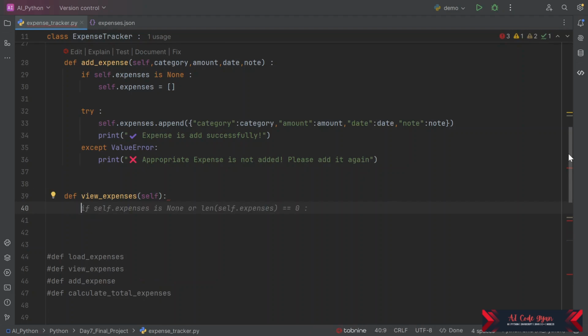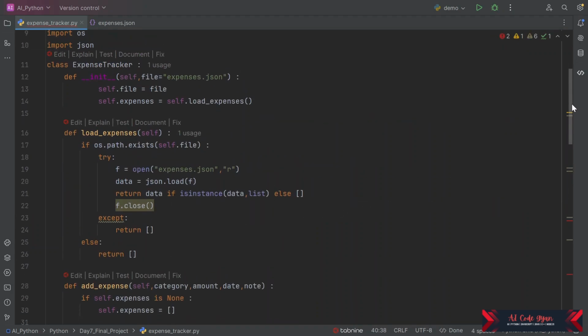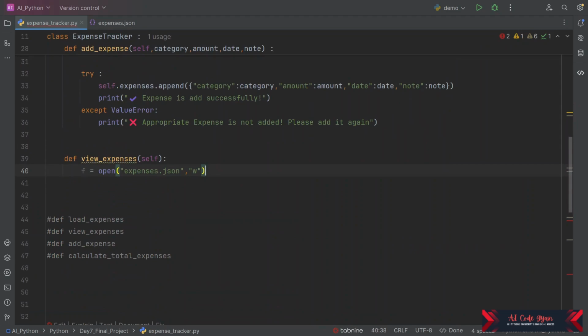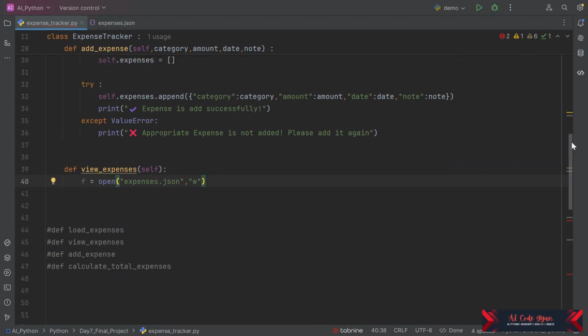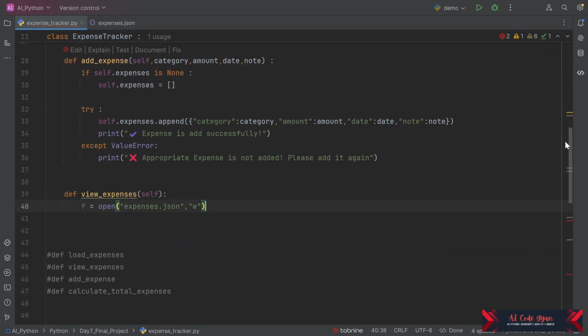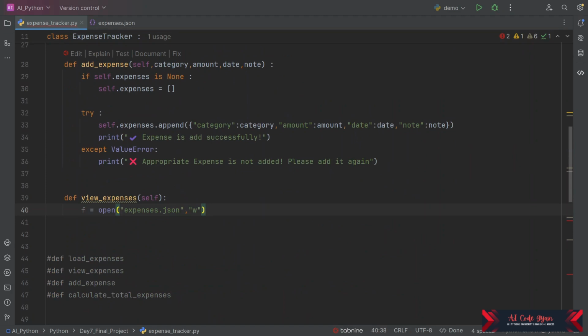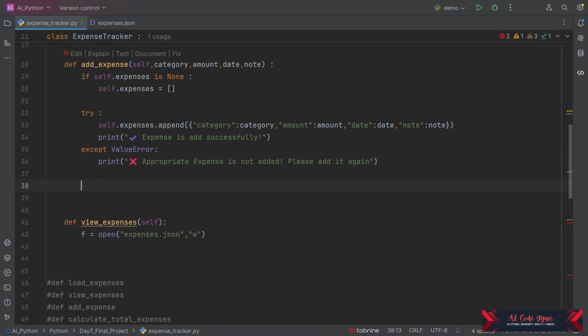So how are we going to view this? Now again, we are going to use the same function, f is equal to... so there's one more function we are missing, that is save expense.